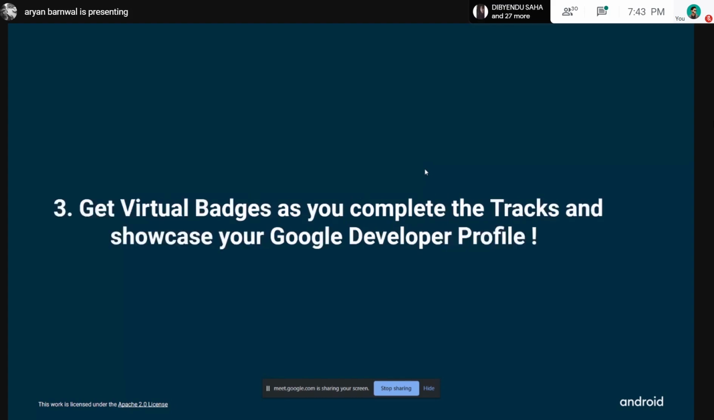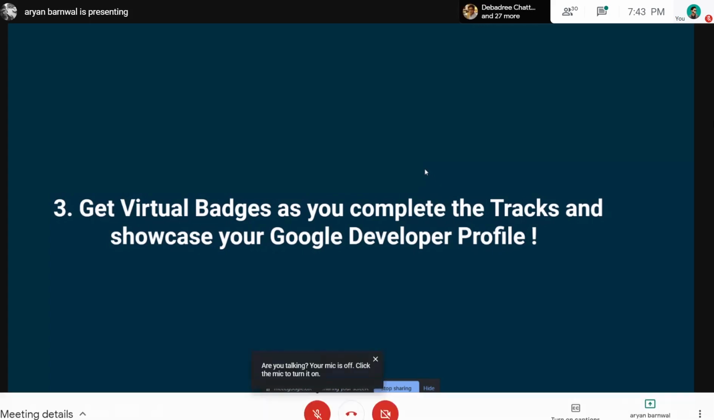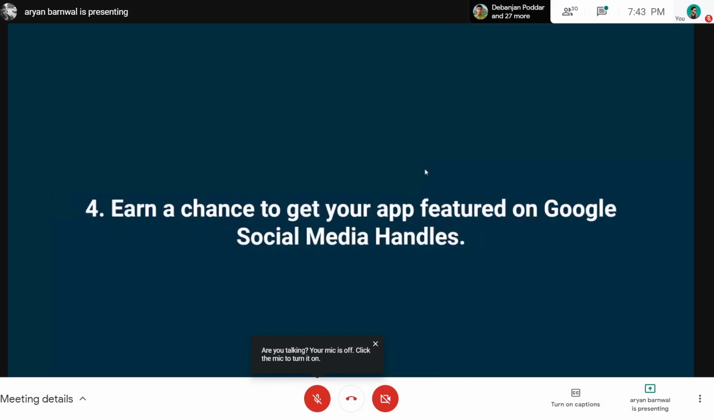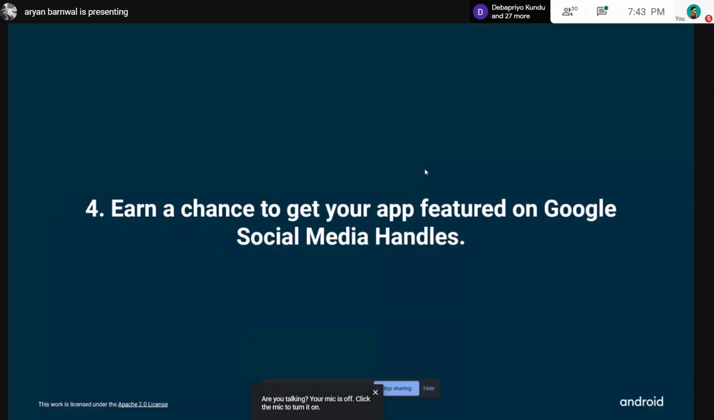Number 3, as you complete the units and tracks, you will get virtual badges, which you can showcase in your Google developer profile, which I will introduce to you later. And number 4, at the end of this study jam, which is January 25, I will publish a form where you will fill up the Google developer profile and APK if you have made any app, and I will give them to the Google officials. So if they like, they will feature some of your apps on the Google social media handles.